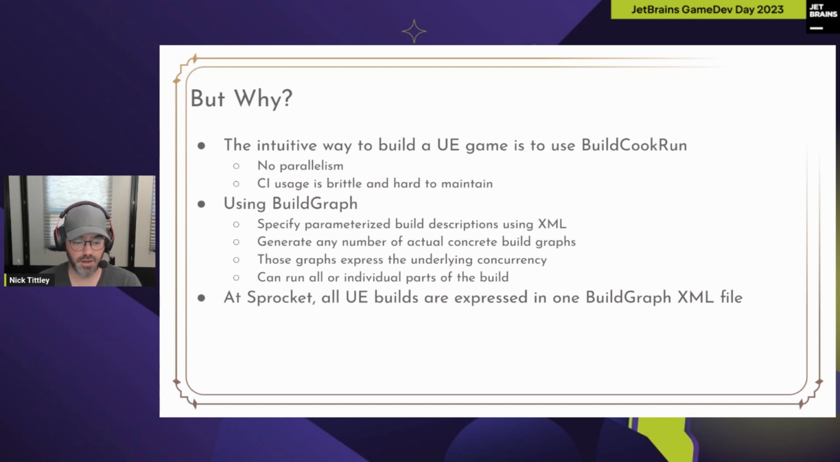At Sprocket, then, all UE builds are expressed in one BuildGraph XML file. And we've so far found that that's not a big problem. It's worked out really well. Maybe it'll change in the future, but so far we're good.